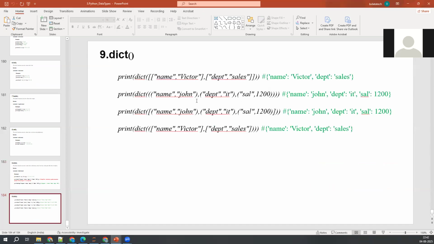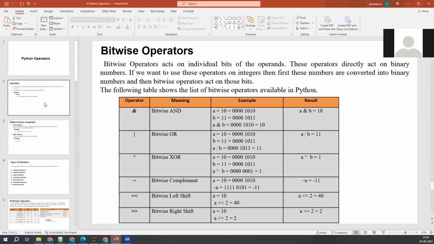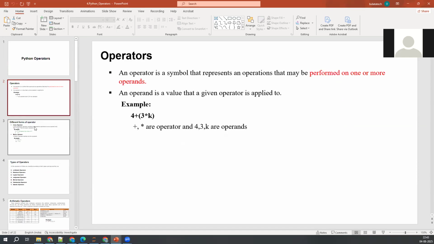Okay, this is what I was telling. So with this we are done with the data types. I thought of starting the operators as well, but I don't know if I can complete it today, so we'll discuss this one tomorrow.